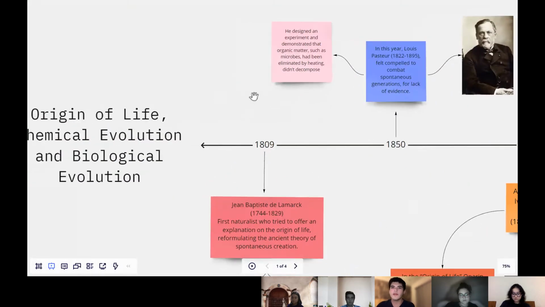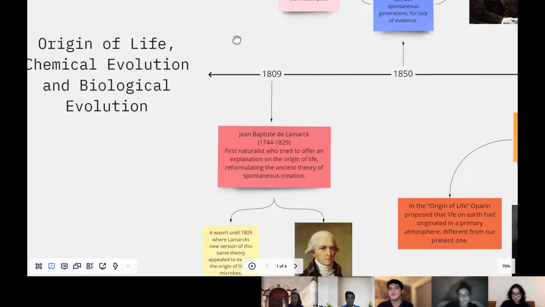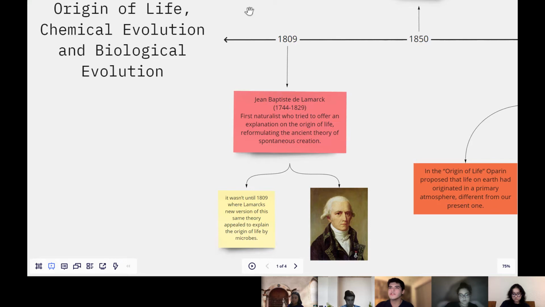Origin of life, chemical evolution, and biological evolution. First, in 1809, Jean-Baptiste de Lamarck, the first naturalist who tried to offer an explanation on the origin of life, reformulated the ancient theory of spontaneous creation. It wasn't until 1809 that Lamarck's new version of this same theory appealed to explain the origin of life by microbes.